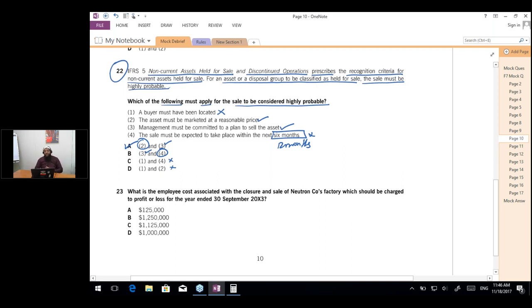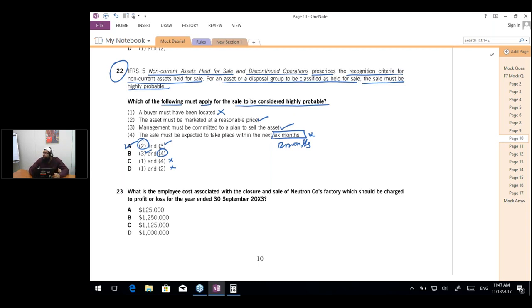So in every section B question, you are going to find 2 general questions and 3 specific to the scenario, or I would say 2 theory questions and 3 calculation based questions. So 60% of section B is going to be calculation based and 40% is going to be theory based.